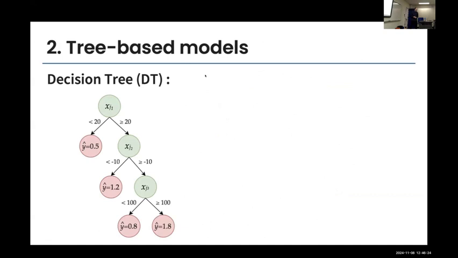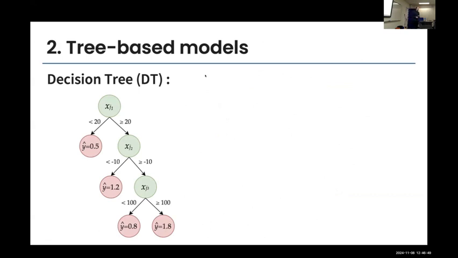So let's go with the tree-based models. All the tree-based models are based on this very small model that is a decision tree. In a decision tree, it's very simple. Each variable is just split into two regions or two categories. So either here being above 20 or below 20. And then we take another variable and we have another rule, which can be like -10 or below -10 or above -10.